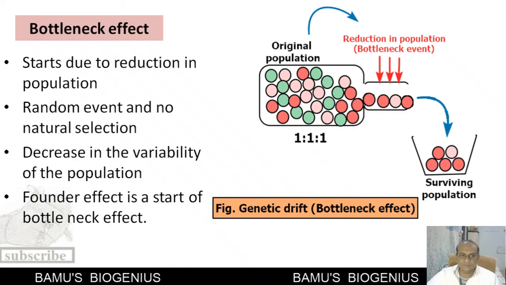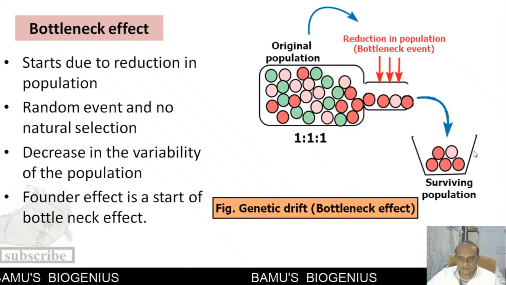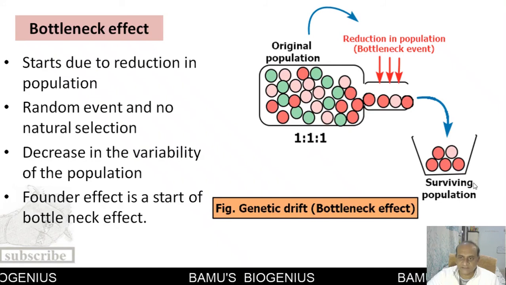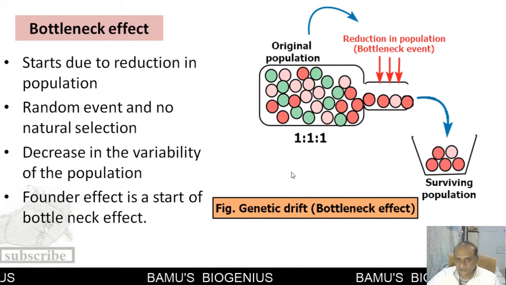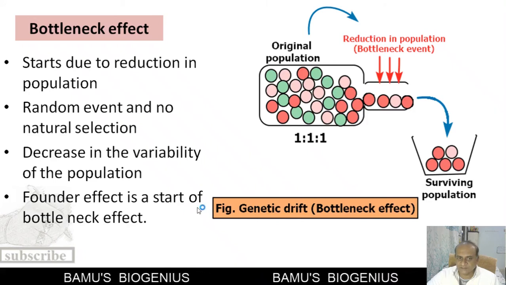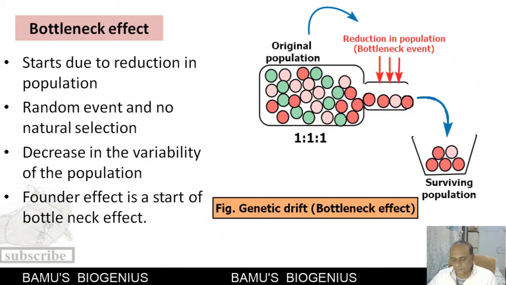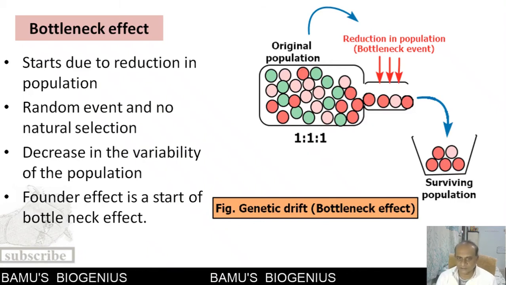Now there is a resemblance. In a bottleneck event, very few individuals survive, and in the founder effect also, the founder population starts with very few individuals. That is why the founder effect is described as the start of a bottleneck effect. So this is all about the bottleneck effect.